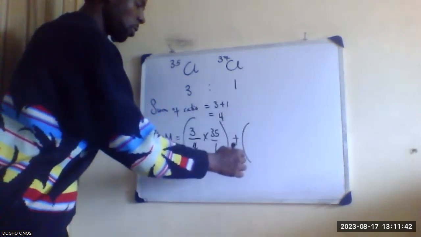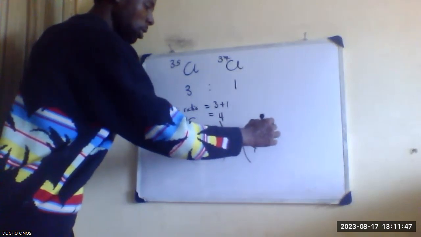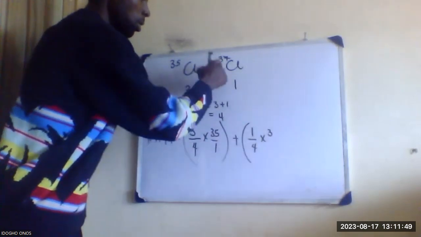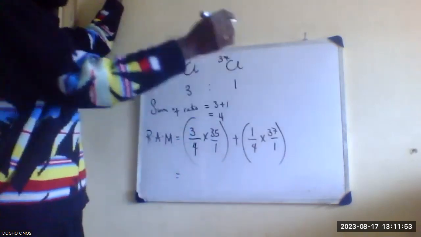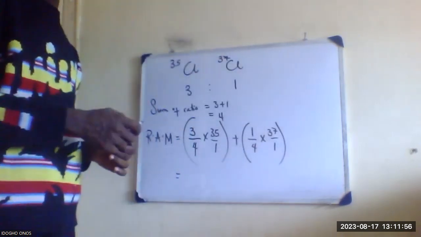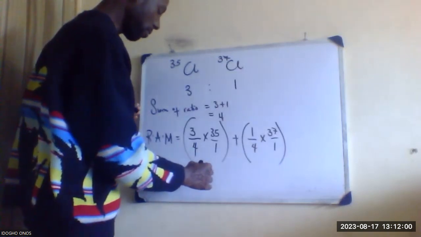Then the ratio of the second one, which is 1, over the sum of ratio 4, times the molar mass 37 over 1. So this is what you do. Because you also don't have a calculator there, if you go ahead and solve this, you should get 35.5.